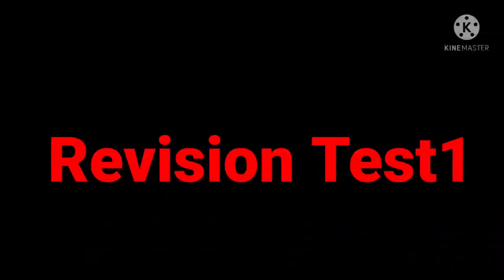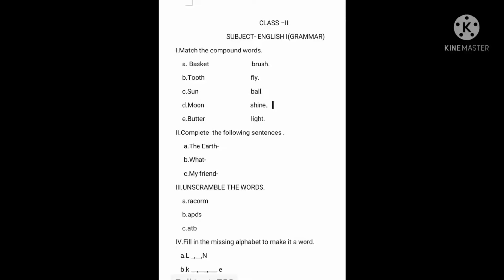Children, let us have a look at revision test paper 1. You have to do this revision test in your grammar copy. Match the compound words. So children, in the first question, you have to match the words to make a compound word. In your answer sheet, just write down the answers in front of the correct question.